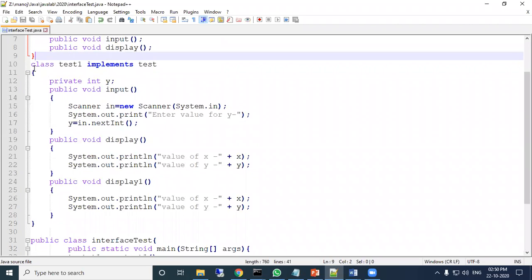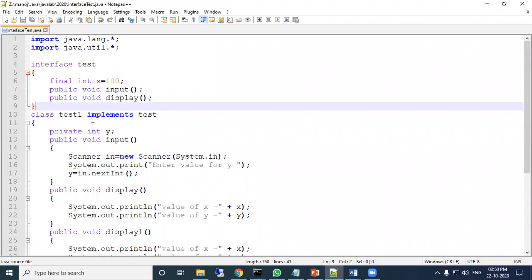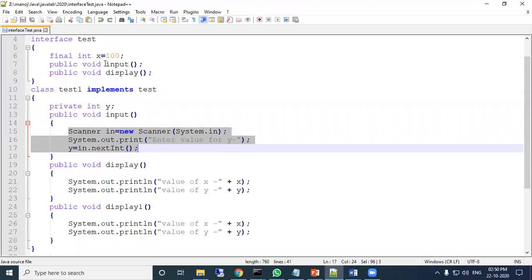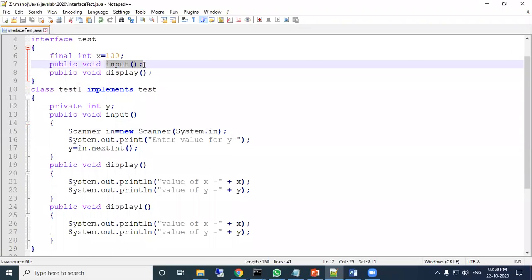Now, another class, Test1, is the class which is inherited from the Test interface. So Test1 implements Test. Then private int y, public void input. So this is the body of the input function. Here the input function must be defined because this abstract function is written inside the interface.